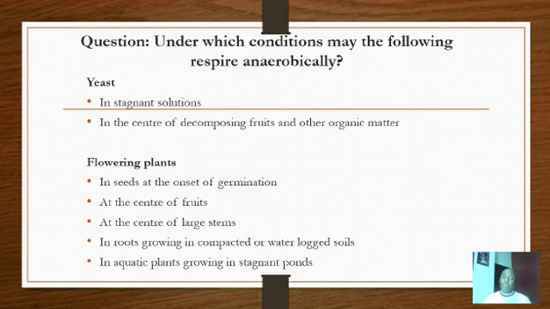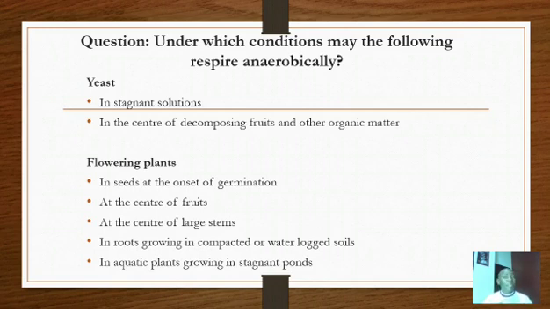Then you also talk of the center of the fruits. I think I've already explained that. Then at the center of large stems, stems have pores called lenticels. Lenticels. These are pores through which exchange of gases takes place. But if the stem is too large, oxygen will enter but may not reach the center of the large stem.